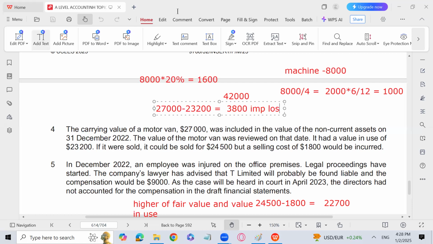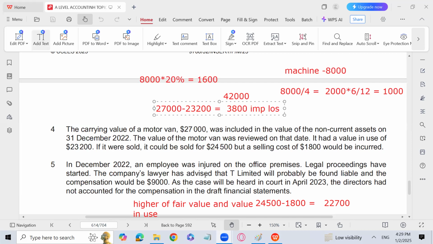Next point is in December 22, an employee was injured on the office premises. Legal proceedings have started. The company lawyer was advised that T Limited would probably be found liable and the compensation would be 9,000, as the case will be heard in court in April 2023. The director had not accounted for the compensation in the draft financial statement.